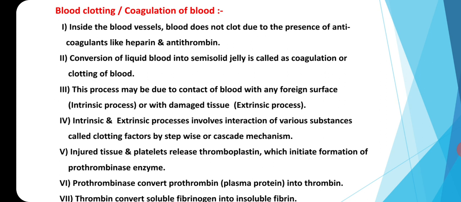Intrinsic and extrinsic processes involve the interactions of various substances called clotting factors by stepwise or cascade mechanism. The injured tissue and the platelets release thromboplastin, which can initiate the formation of prothrombinase enzyme.